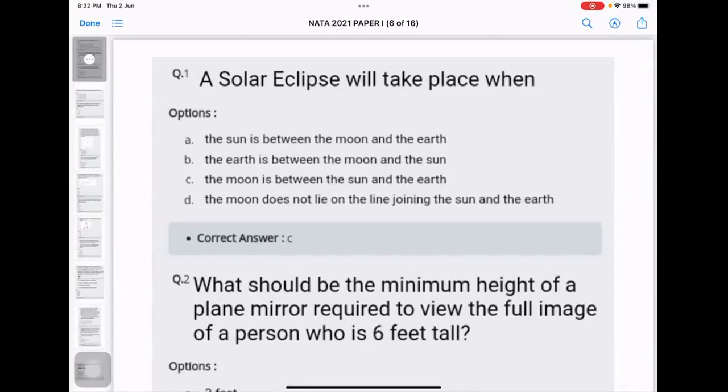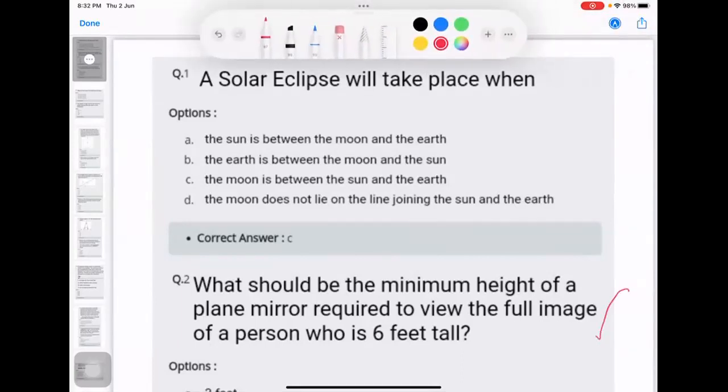So right now, what we have in front of us is the Nata 2021 paper pattern. We will be following it in the mock tests which we are giving, the 5 or 6 mock tests you have given till now. We are following this pattern for the upcoming mock test before the first attempt. Exact same pattern we will follow. And this is the exact paper which we had for Nata 2021.